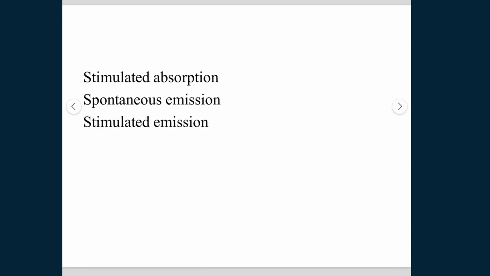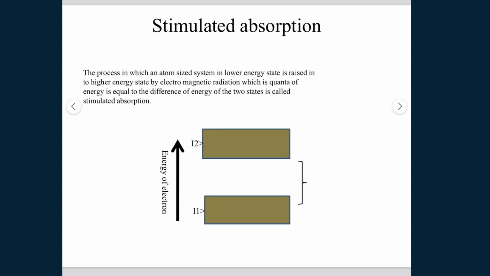So what are the different properties of a typical laser? They are stimulated absorption, spontaneous emission, and stimulated emission. First we will describe stimulated absorption. Stimulated absorption is simply the raising of an electron from a lower energy state, the ground state, to the excited state, for example by electromagnetic radiation, which is a quantum of energy equal to the difference of energy between these two states.